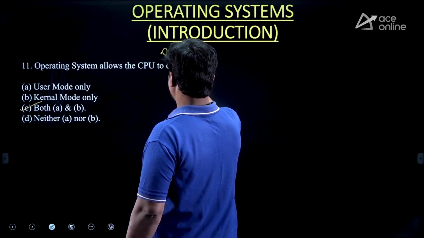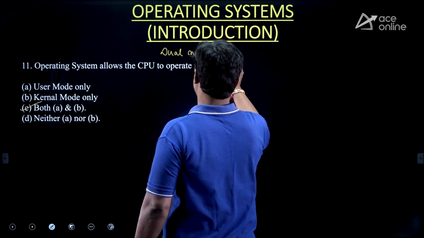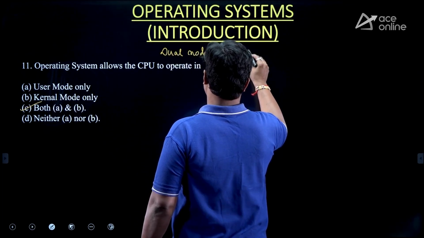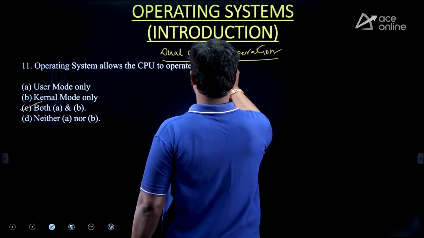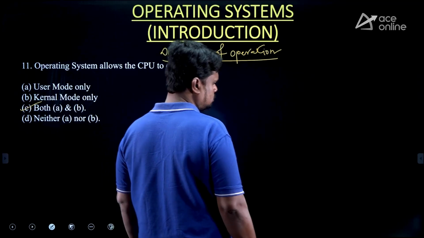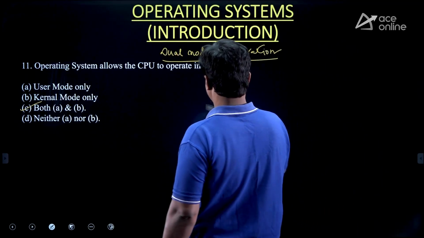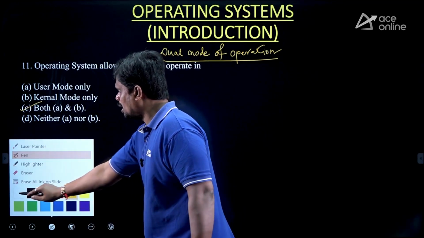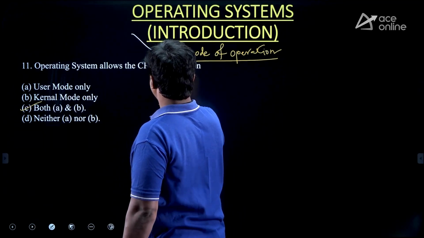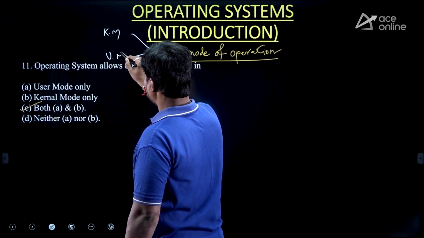What we have studied: do you remember a heading of dual mode of operation? Have we studied this heading or not? Please recall. Dual mode of operation. What is the meaning of dual mode of operation? The meaning of dual mode operation is operating system is allowing the CPU to move from kernel mode to user mode and user mode to kernel mode.